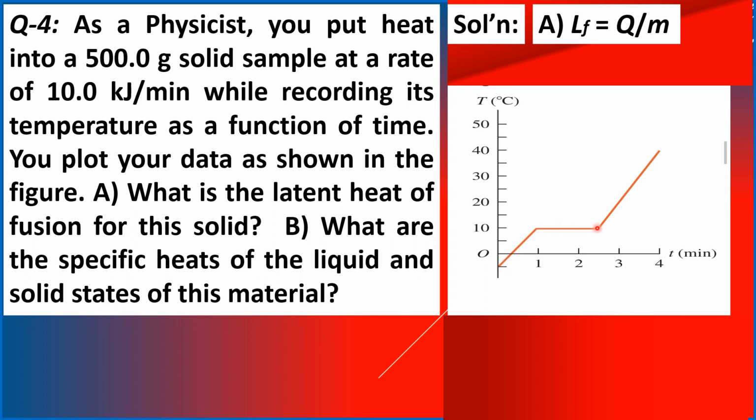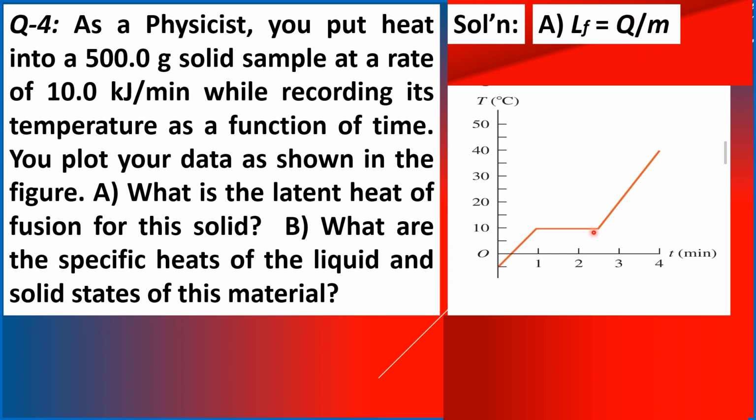But in the second graph, which is horizontal, this suggests that as time passes, the temperature remains constant. So this suggests that there is a phase change going on. And this is what we are going to use as our basis for finding the amount of heat Q.